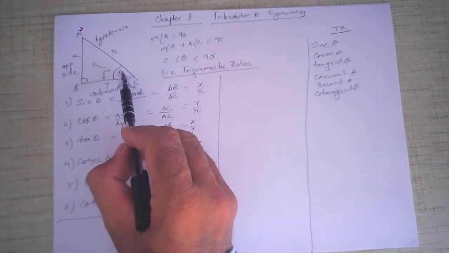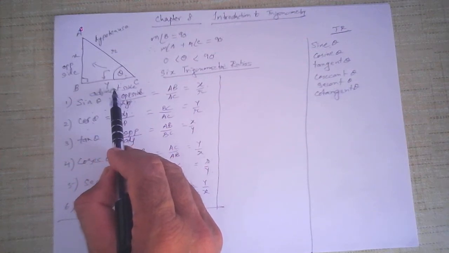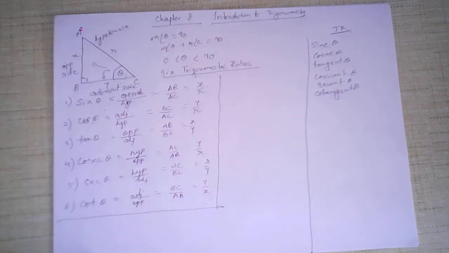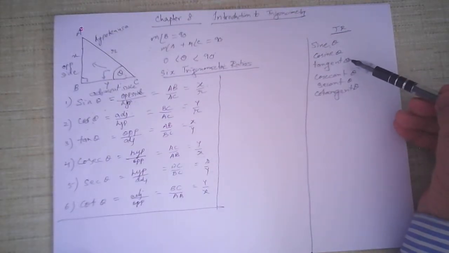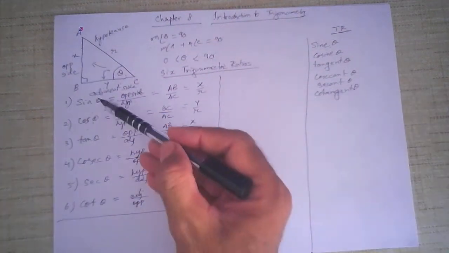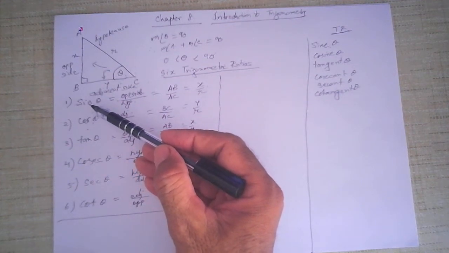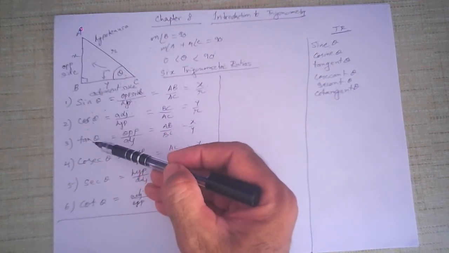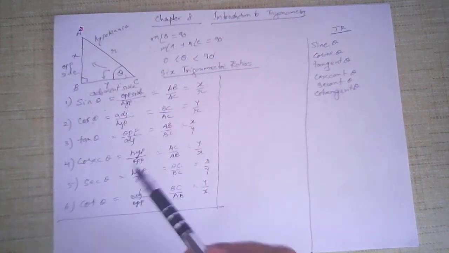Now the side which is opposite to theta is called the opposite side. The side which is next to it, adjacent to it, is called the adjacent side, and of course the longest side, opposite the right angle, is called the hypotenuse. Now the 6 trigonometric ratios are sine theta, cosine theta, tangent theta, cosecant theta, secant theta, and cotangent theta. Sometimes some students pronounce this as sin theta. It's not sin theta, it is sine theta. Remember that. Sine theta, cos theta, tan theta, cosec theta, sec theta, and cot theta. Try to memorize this order.